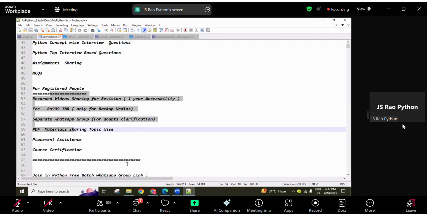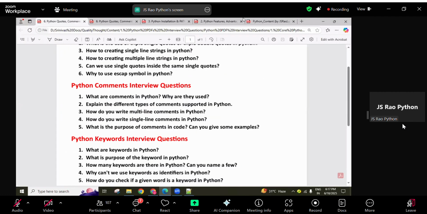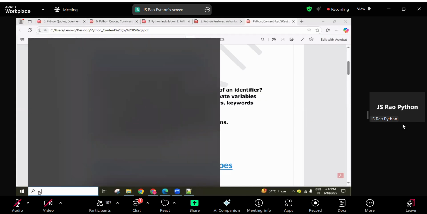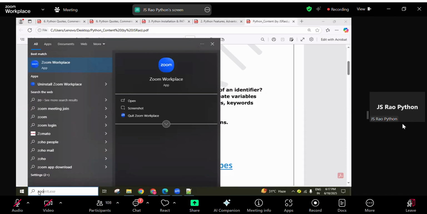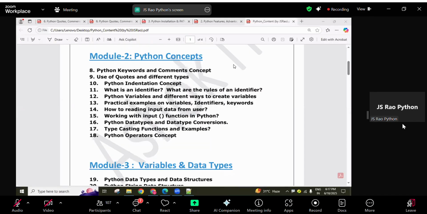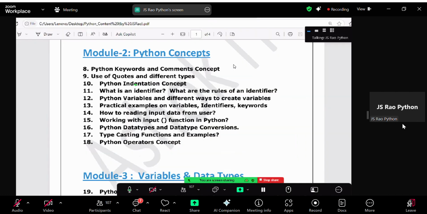So directly, today we will discuss module 2, guys. In this module, we discuss the concepts which we use regularly for developing Python code. Those concepts are called tokens. These are basic terms, guys.